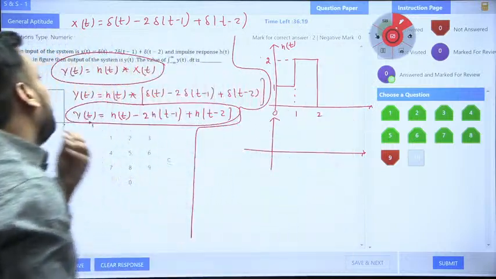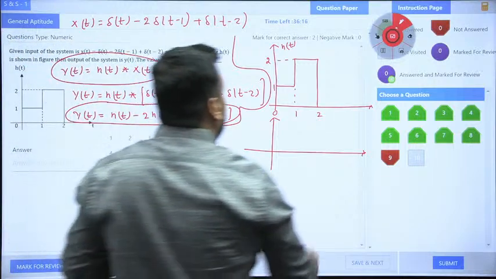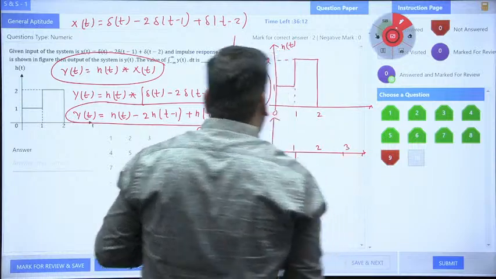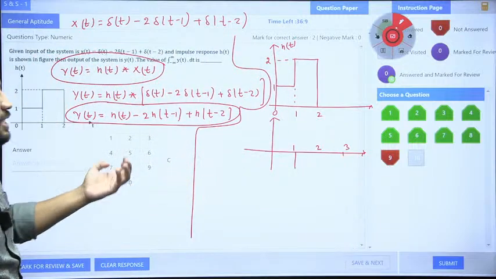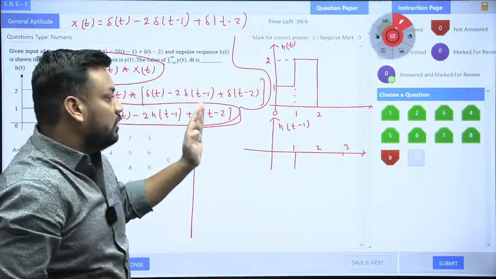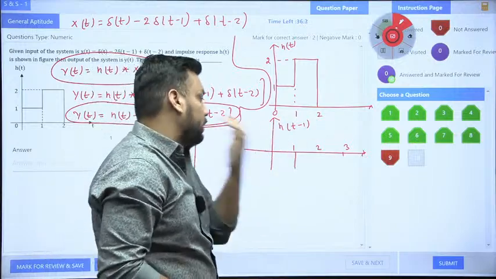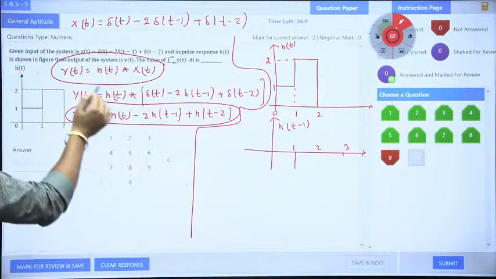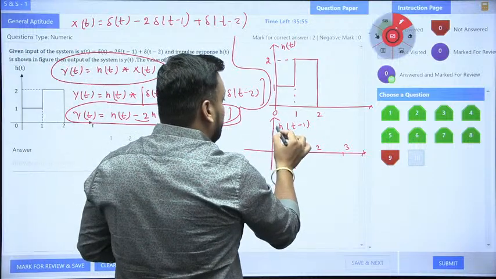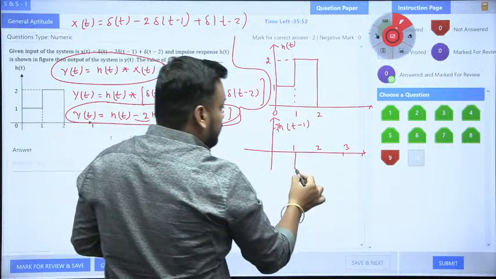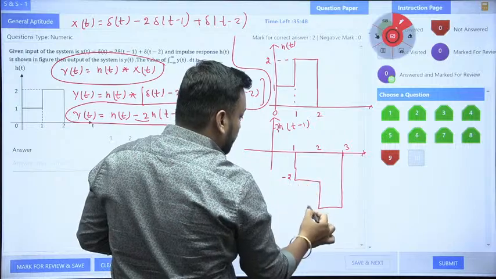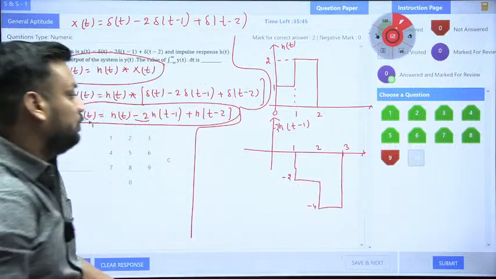But if I multiply with minus 2, then tell me guys, the location is 1, 2 and 3 here. So the new location of h of t minus 1 is what? Right now it is 0 to 2, now the new location is 1 to 3. And ultimately amplitude scaling you also need to do. I am considering minus 2. So when you multiply by minus 2, this is minus 2 and this is minus 4 actually. So this is your minus 2, this is your minus 4. Tell me guys, yes or no?